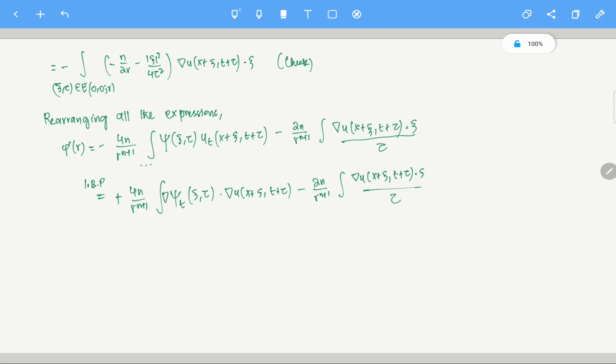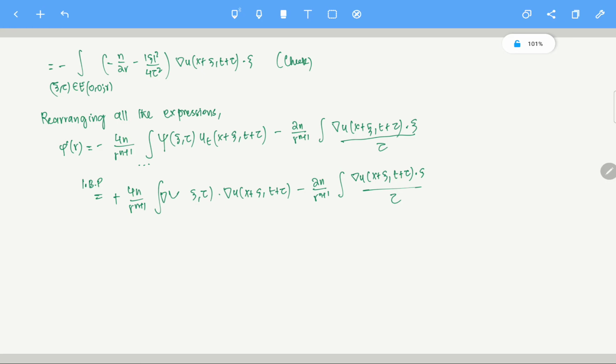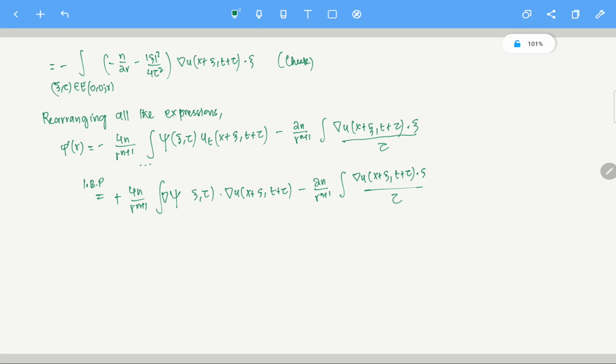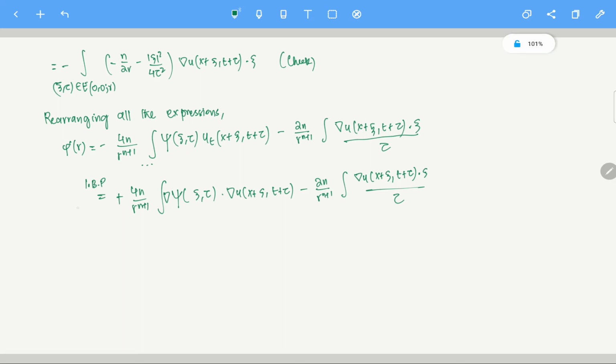This is not only with respect to t, but the gradient of phi at the point xi, tau. No, there was a mistake here, so please check this part again. From here to here, please check this part. Once I have this, then I can write it like this.